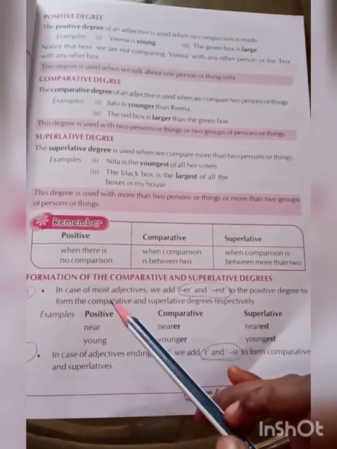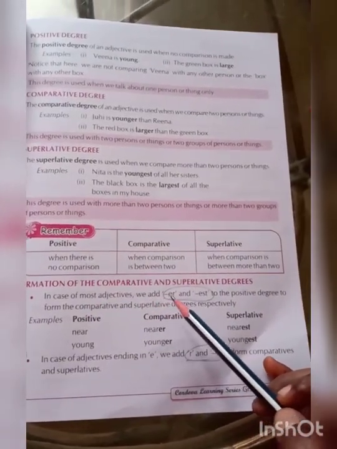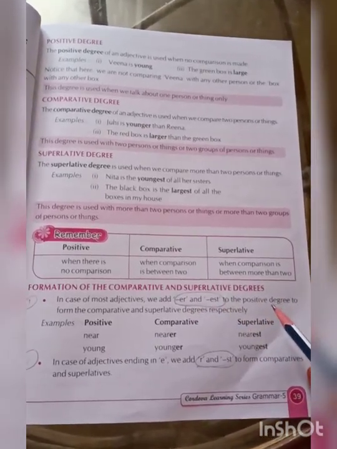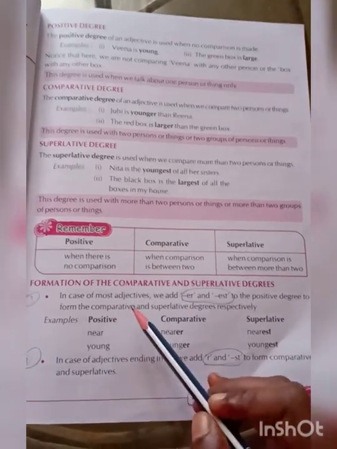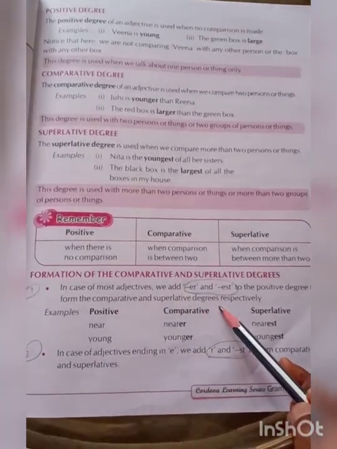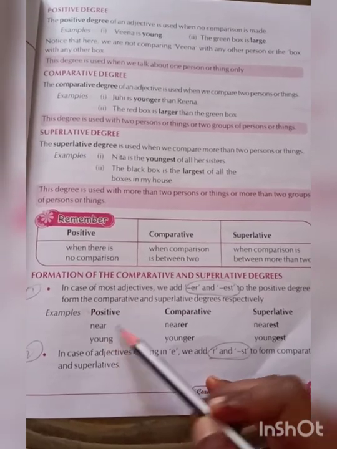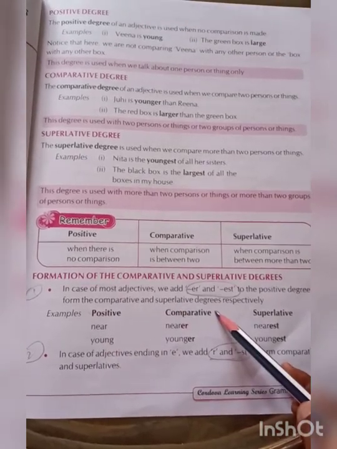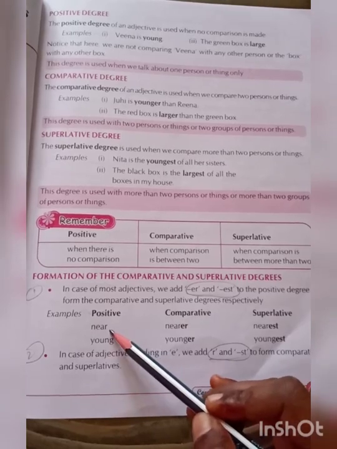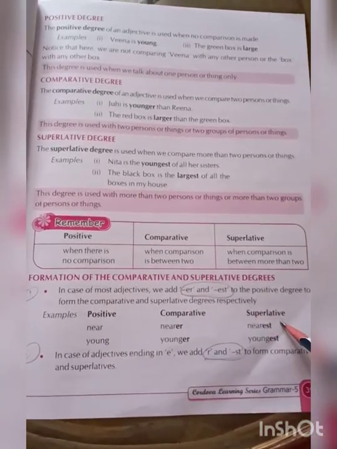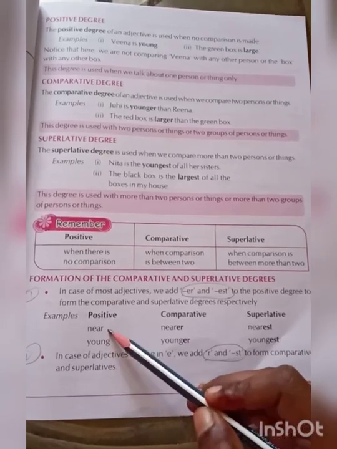In most cases, we add ER and EST to the positive degree to form the comparative and superlative degrees. Look at the example. In positive, the word near. In comparative, we just add ER at the end of the positive degree, nearer, and in superlative, we add EST at the end of the positive.